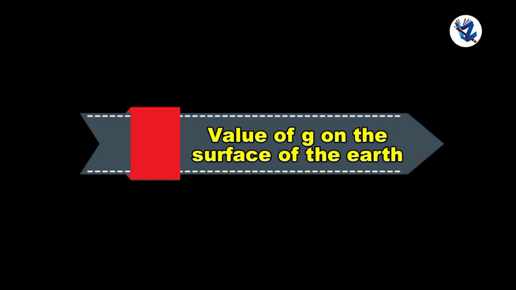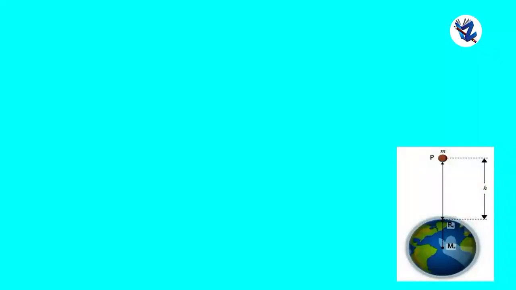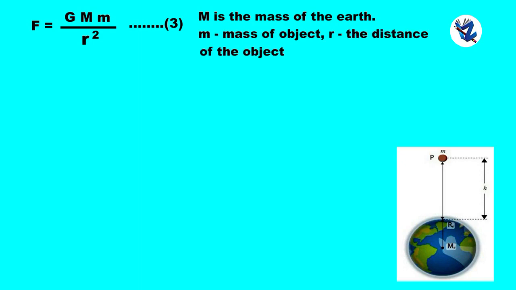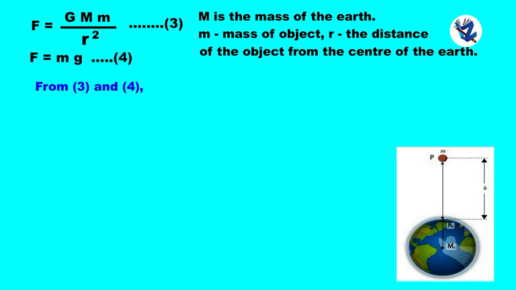Now, value of g on the surface of the Earth. The law of gravitation gives F equals G M m upon r square, where capital M is the mass of the Earth, small m is the mass of the object, and small r is the distance of the object from the center of the Earth. F is equal to mg. From 3 and 4, mg is equal to capital G into capital M into small m upon r square. Small g is equal to capital G capital M upon r square.